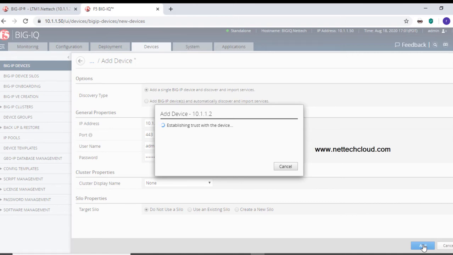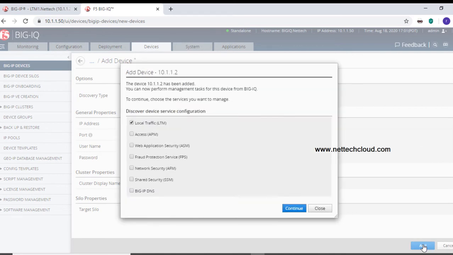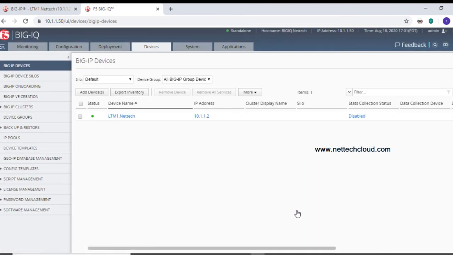Since they are both connected to the same management switch, there is proper network reachability. For the device discovery service configuration, the Big IP has been provisioned with LTM only, so select LTM. If your Big IP system has ASM or any other module like Big IP DNS, you have to make your selection accordingly.